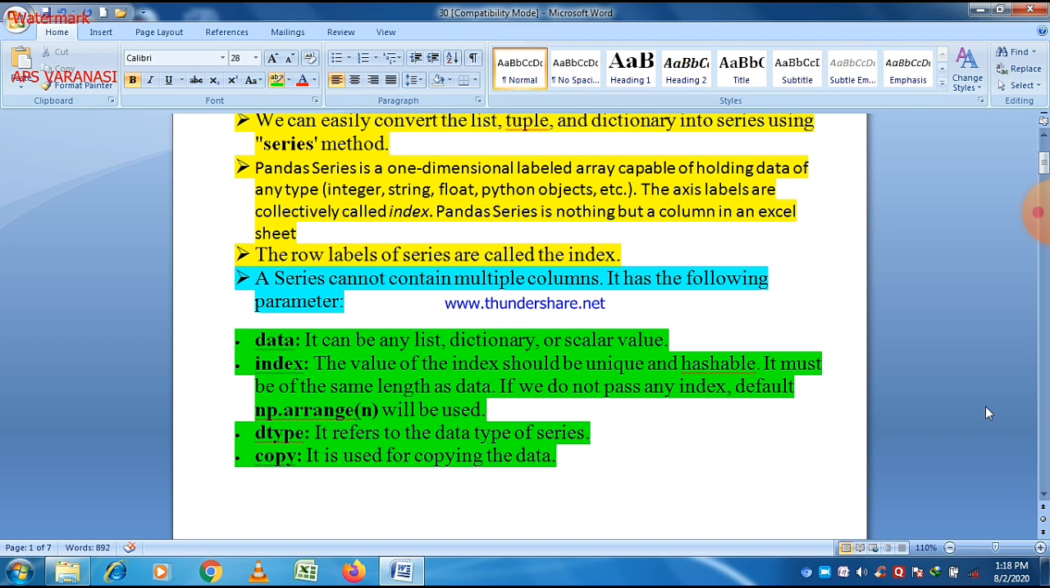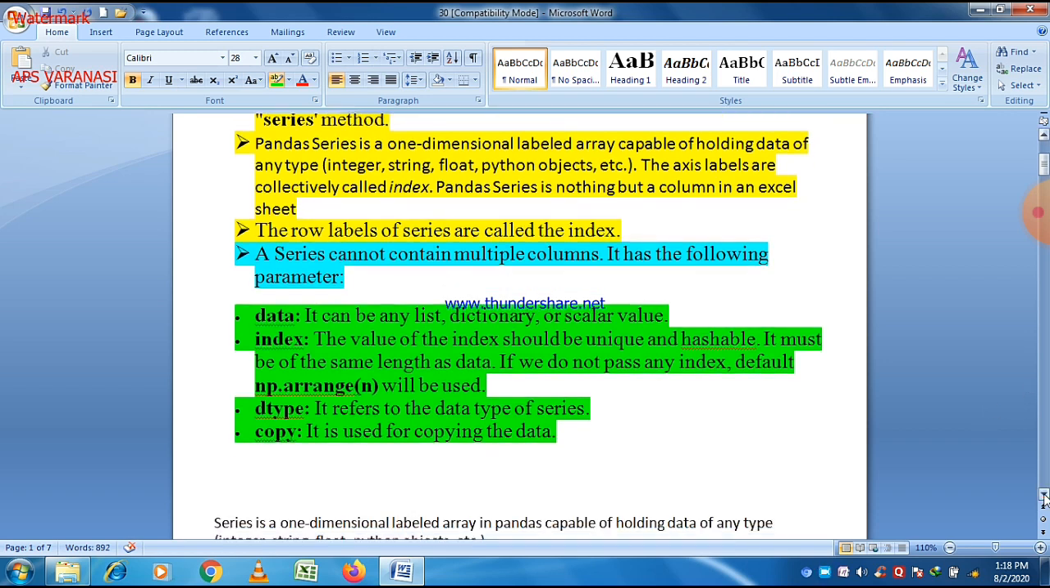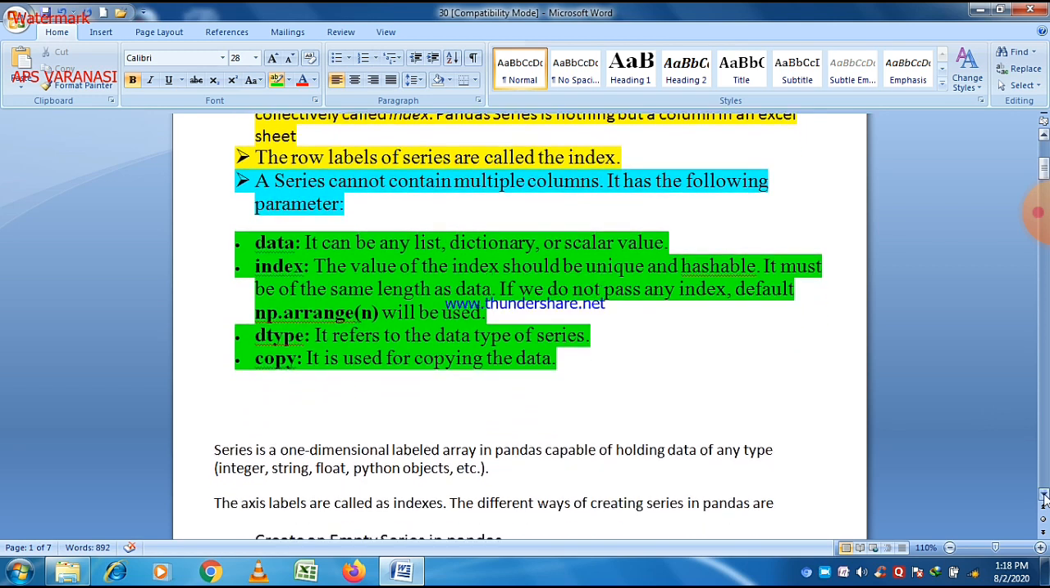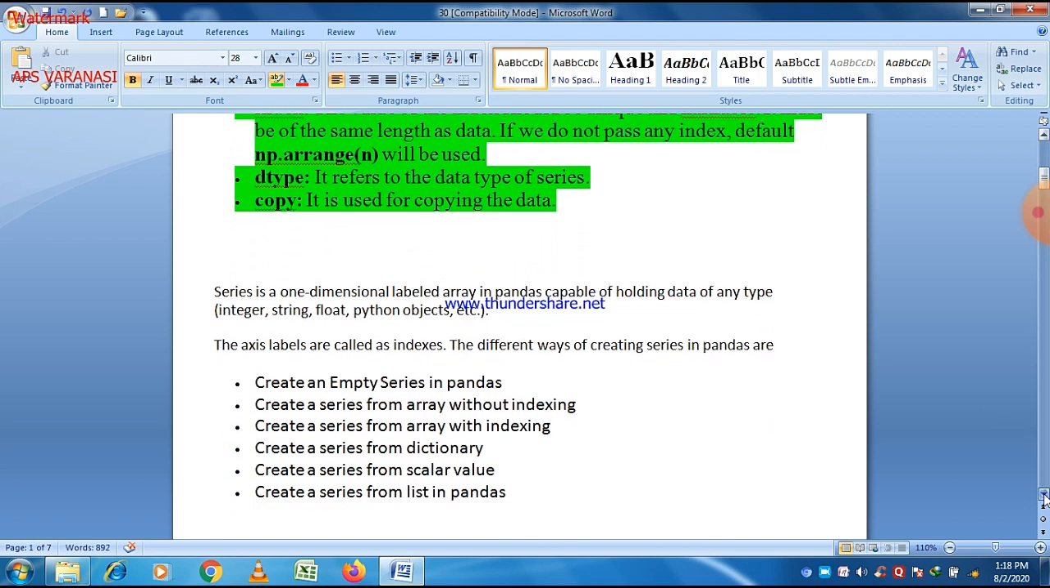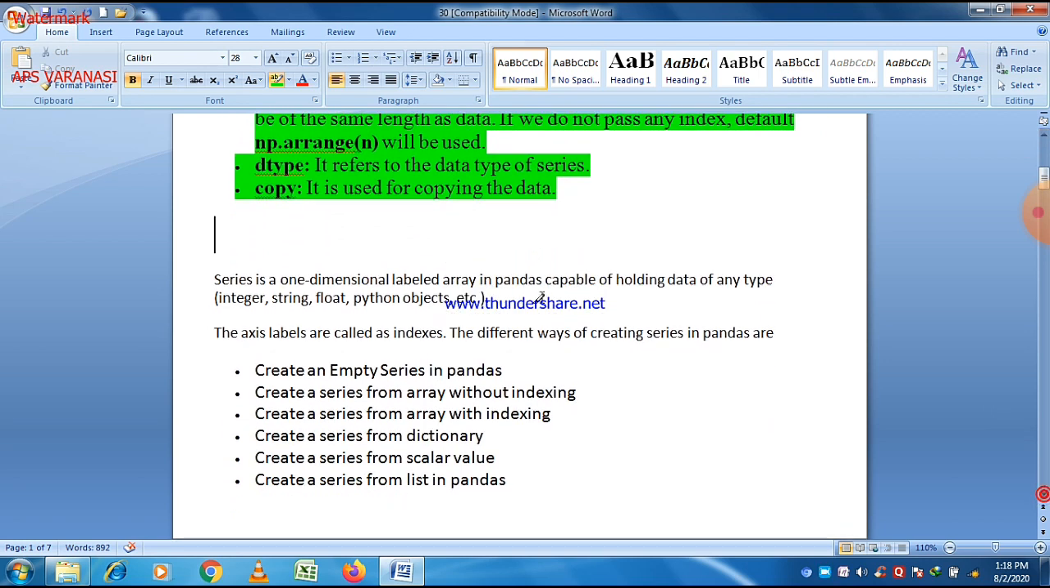Now let us revise some quick points regarding series, that is, what can we make using a series. One thing you should always remember: if you want to know about the data frame, first of all just practice on a series. And there are a few terms regarding series.